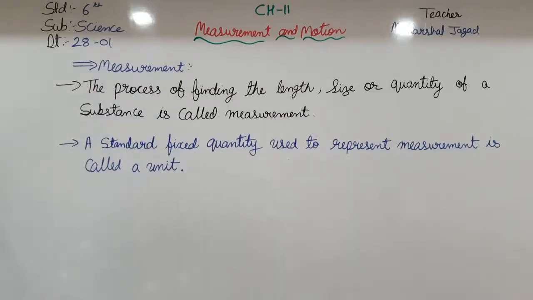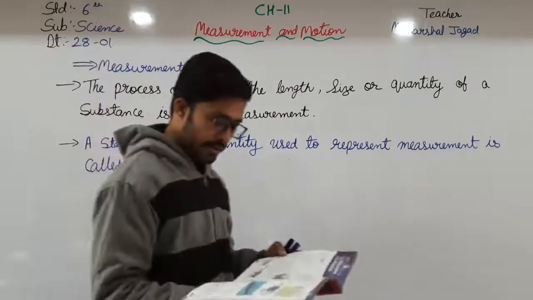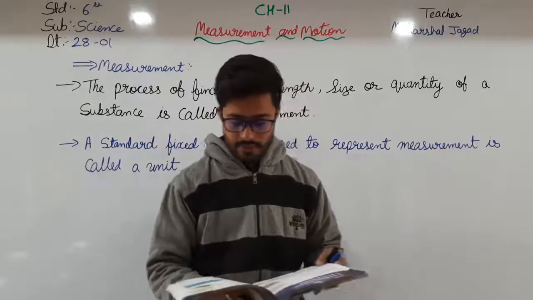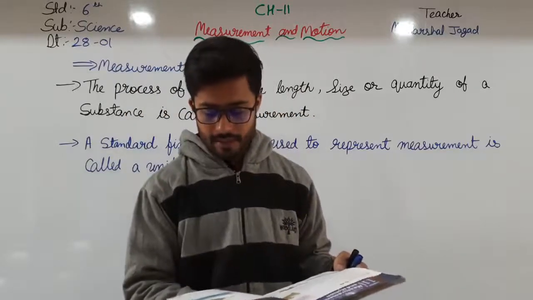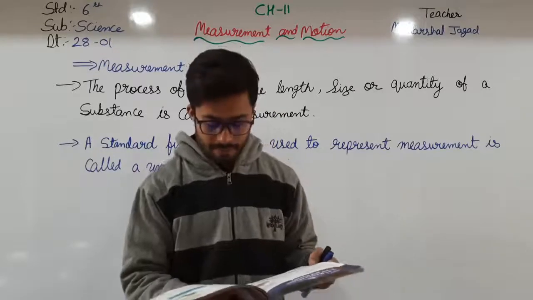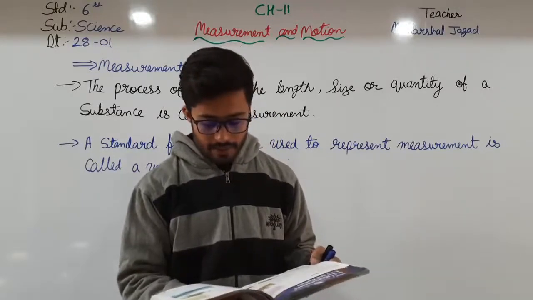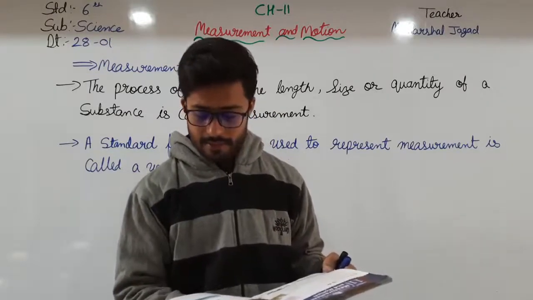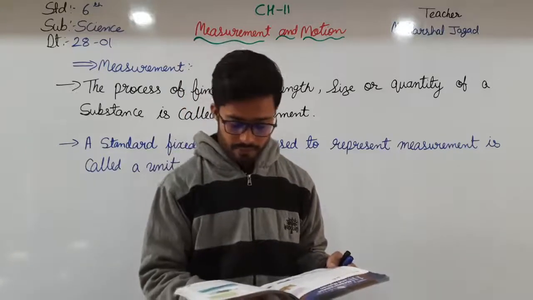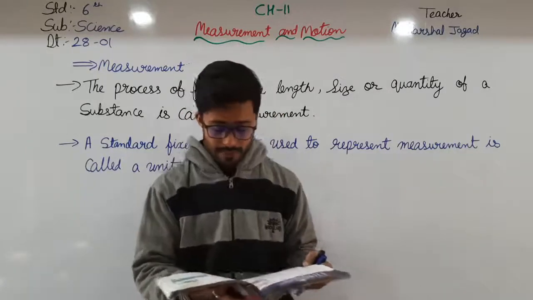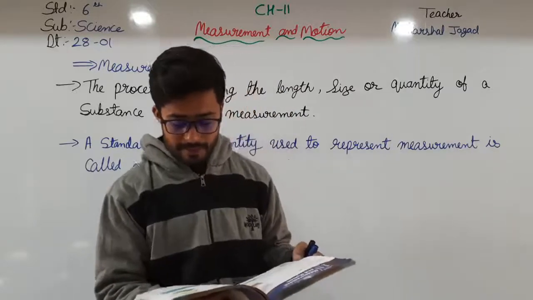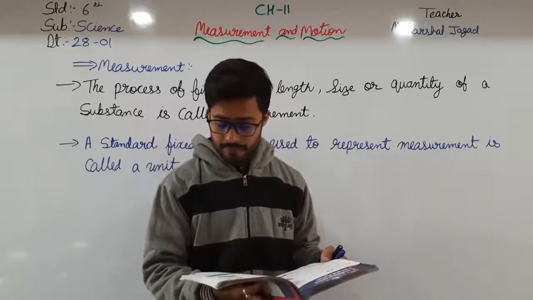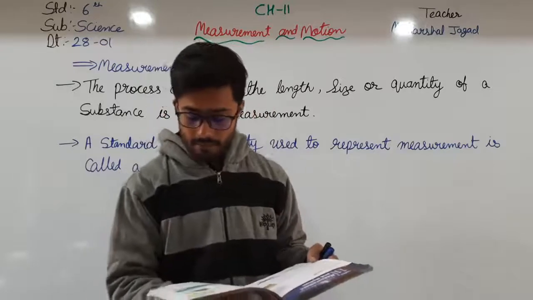For example, when we measure length, we may use units such as centimeter, inch, meter, kilometer, and mile. Earlier, people did not use standard units to measure length. It was very common to use units based on the length of hands, feet, arms, etc. These were known as handspan, cubit, and fathom.